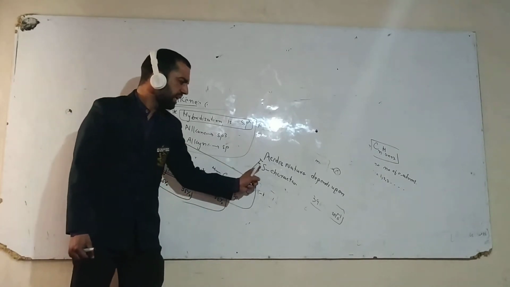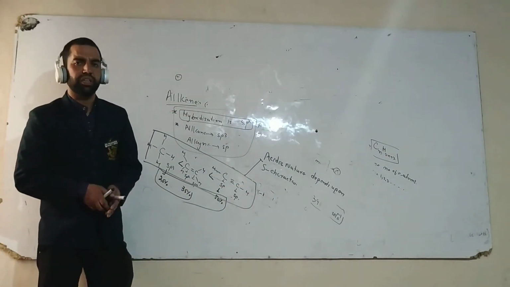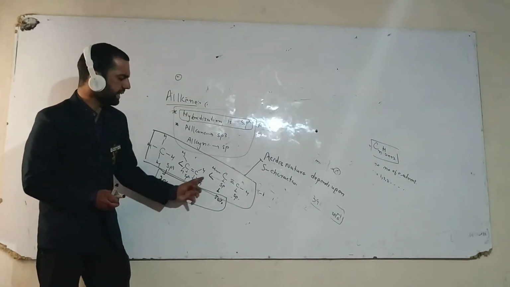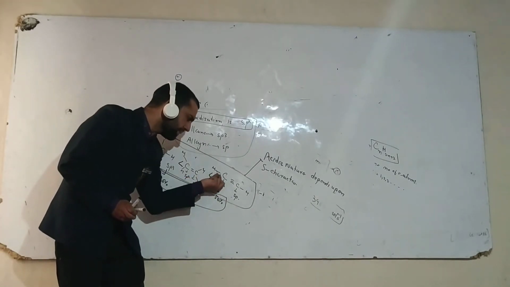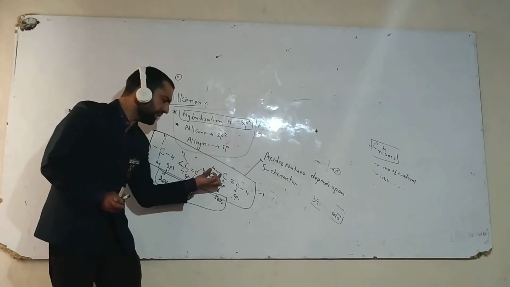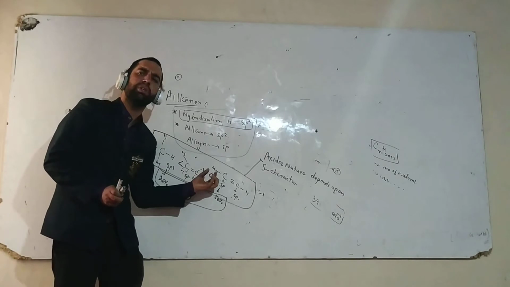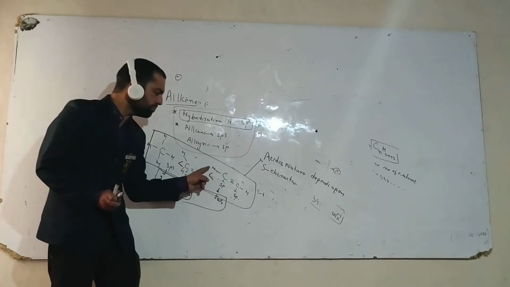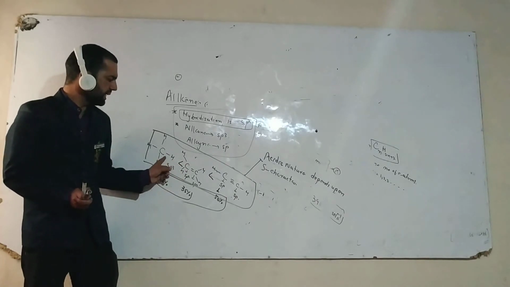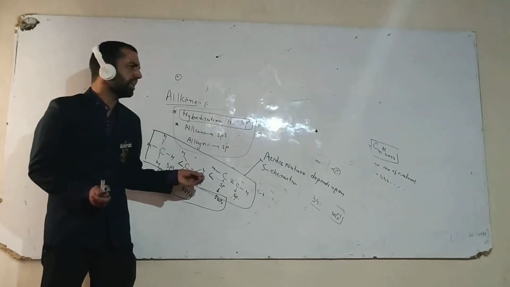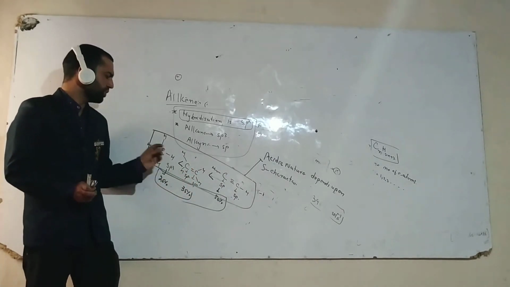This is because as the s character increases, the electronegativity also increases. So electronegativity should depend on the s character. If the s character increases, the electrons between carbon and hydrogen will be attracted more towards carbon. As a result, H positive will be released easily here, as compared to alkene and as compared to alkane, and as a result the acidic character follows. Acidic character of alkyne is more as compared to alkene, and alkene more than alkane.